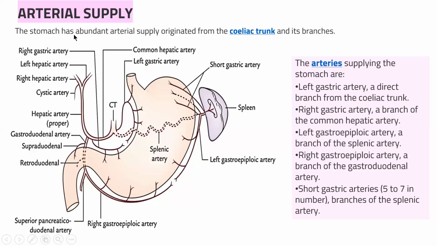About the arterial supply of the stomach: the stomach receives oxygenated blood from the left gastric artery, the right gastric artery, a branch of the common hepatic artery, the left gastroepiploic artery, a branch of the splenic artery, the right gastroepiploic artery, a branch of the gastroduodenal artery, and the short gastric arteries. So these are the arterial supply which comes to the stomach.